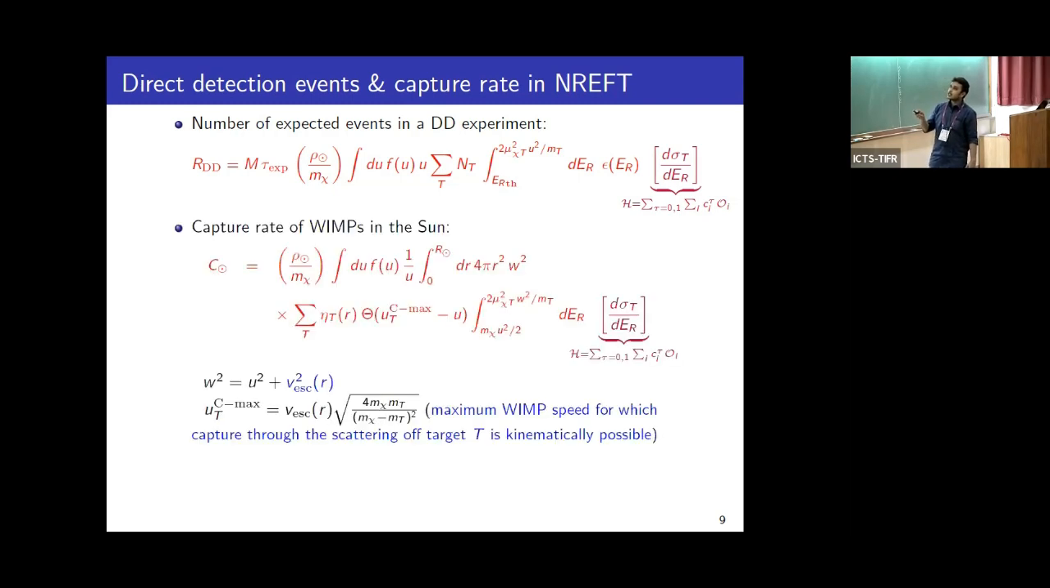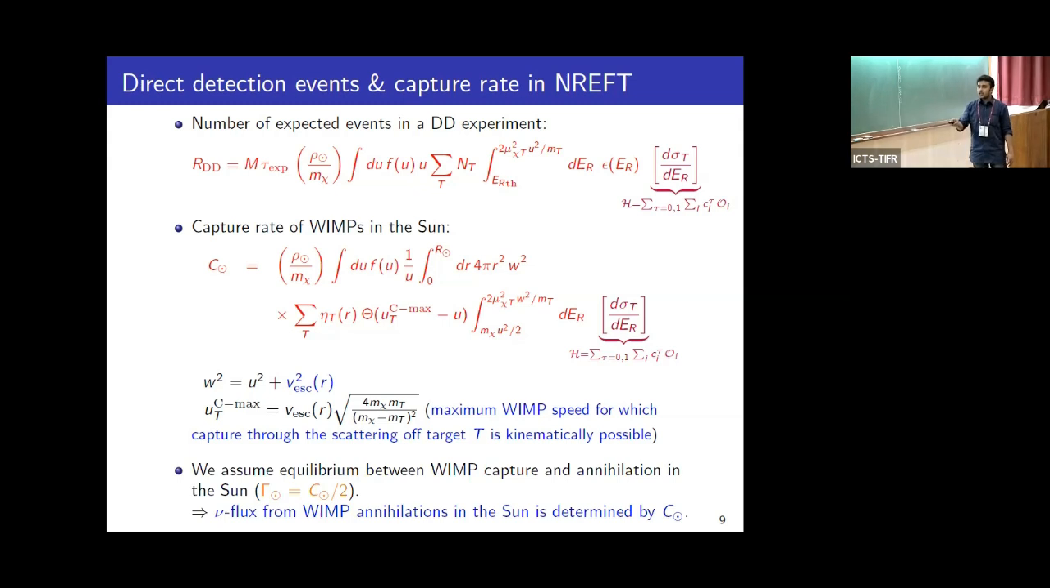Using the same differential cross section, one can obtain the capture rate of WIMPs in the Sun in this way, where eta t is the number of various nuclear targets inside the Sun. In the Sun, the incoming WIMP speed is strongly enhanced due to the large gravitational pull of the Sun, which is encoded here in the local escape velocity. And there is also a maximum WIMP speed up to which capture is kinematically possible.